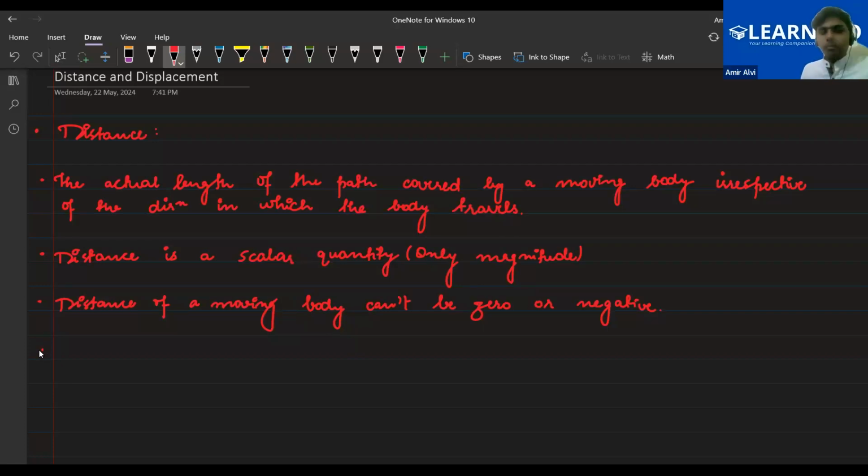Next thing for the distance is, how many of you know distance is measured by which of the following instrument? Do you have any idea? Which instrument do we use to measure the distance?